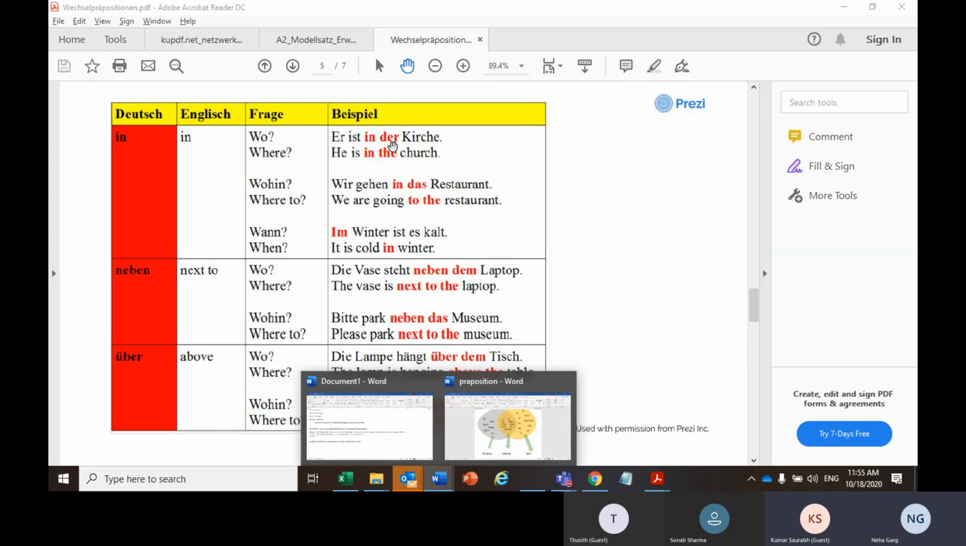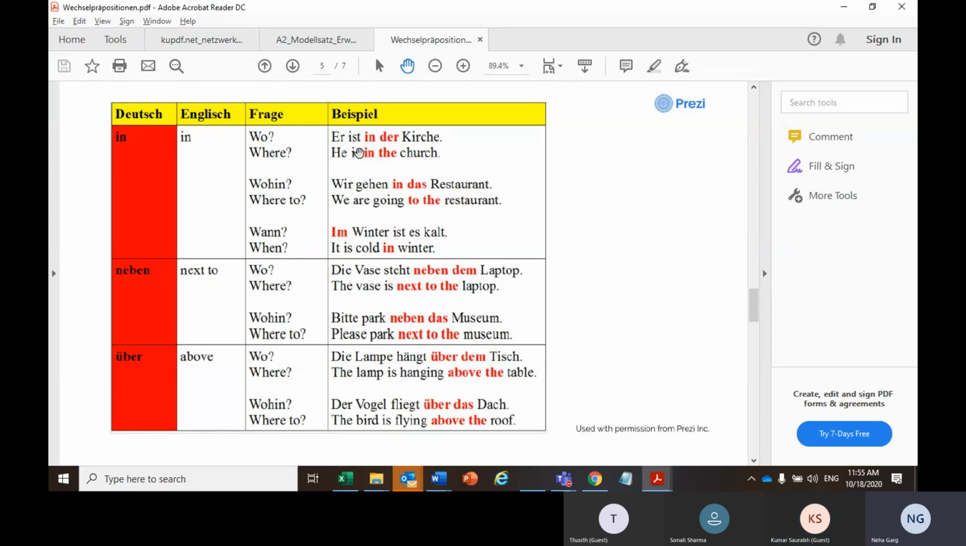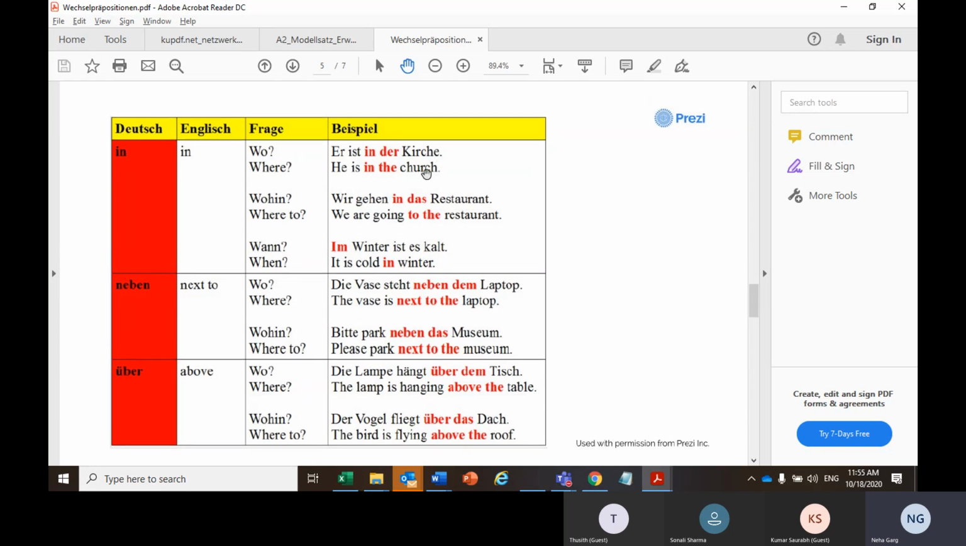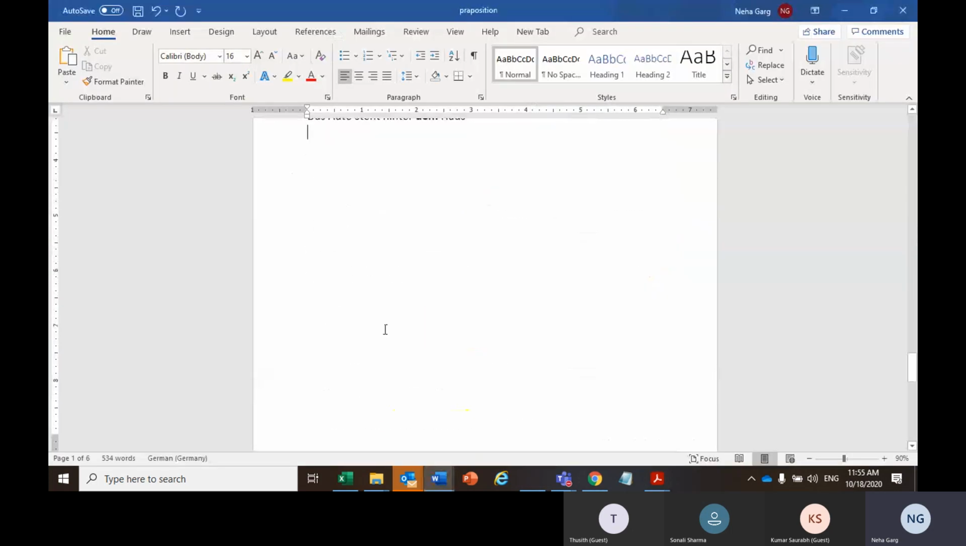I'll just explain it. So, ist in der Kirche. Since we are using a Wechselpräposition here, we have to find out whether it's a wohin case or a wo case. Then we have to find out the article of our noun. So, ist in dash Kirche. Now Kirche is die Kirche. But since it's a dative case because he is there inside the church already, that is our wo case.